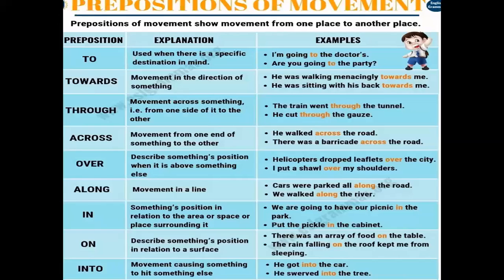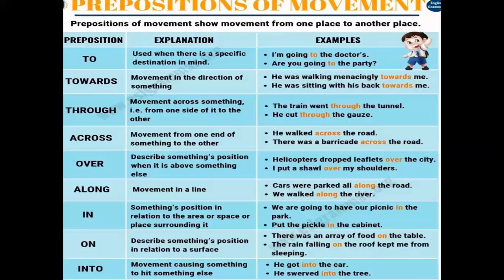Now when we talk about over, over means something's position when it is above something else. One thing is already there and you are covering it with another thing. Like I put a shawl over my shoulder. So the shoulder is already a place, and then you are putting something, so you are showing a movement here. Now along. Along means movement in a line. Movement in a line means like we walked along the river. The river is already there and you are walking along with it. So it will be movement in a line.